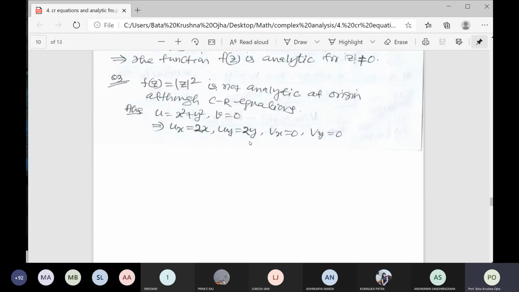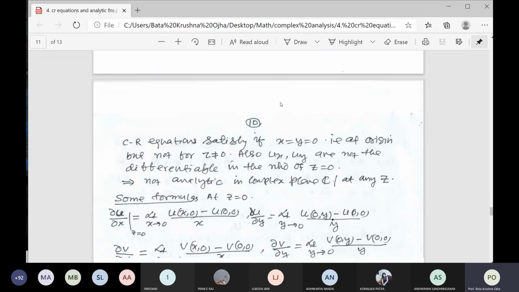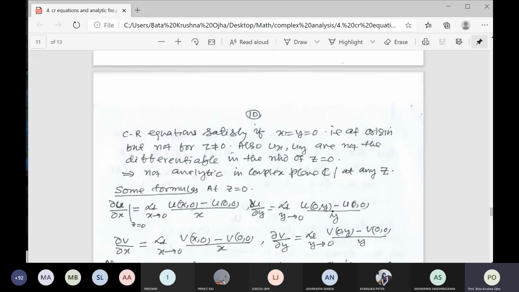So this function is differentiable but not analytic at the origin. The CR equation is satisfied if x is equal to y is equal to 0, that is, at the origin. CR equation satisfied means it may not be analytic.